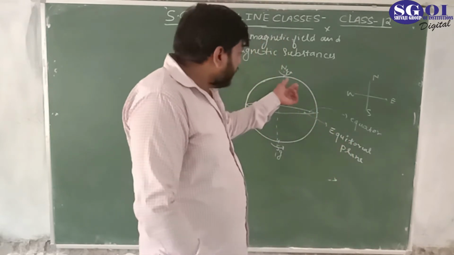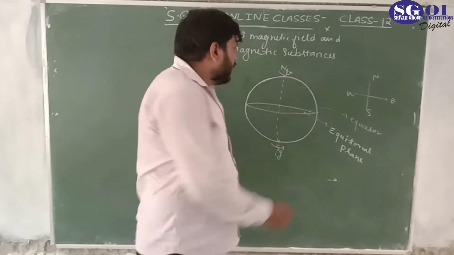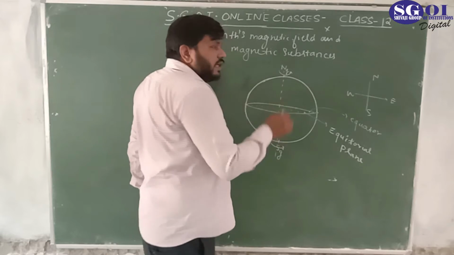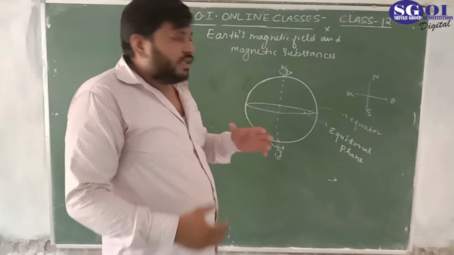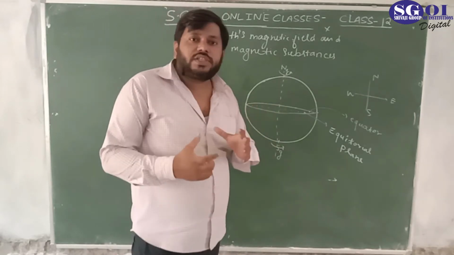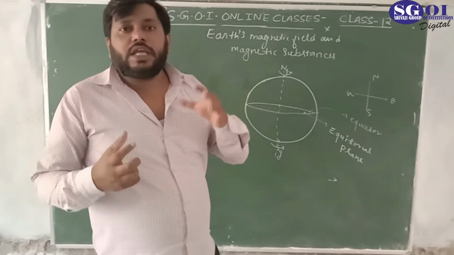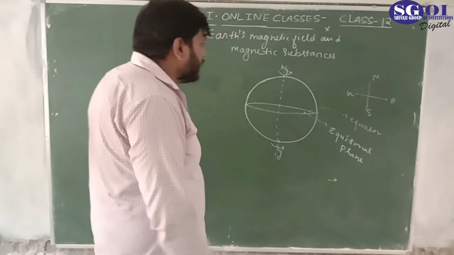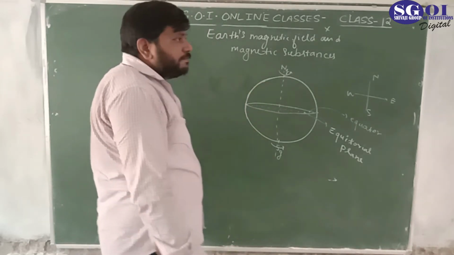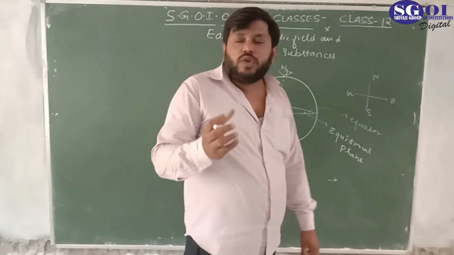There are many different layers inside the earth, and there is a layer in which metals are present in liquid form.